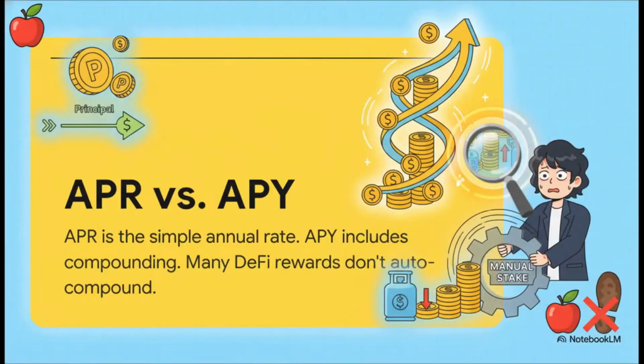But first, hang on, one really quick but super crucial point. APR versus APY. You'll notice dashboards just love to show you the APY. Why? Because it includes compounding, so it's always a bigger, sexier number. But here's the catch. A lot of these rewards don't auto-compound. You have to go in and do it yourself, and that costs gas fees. So your real return is often much closer to the simple APR. Always compare apples to apples.